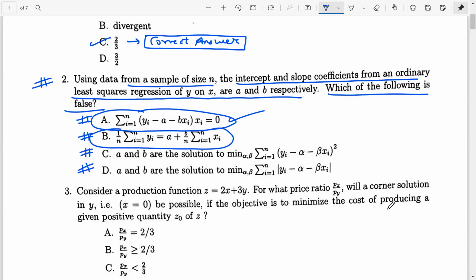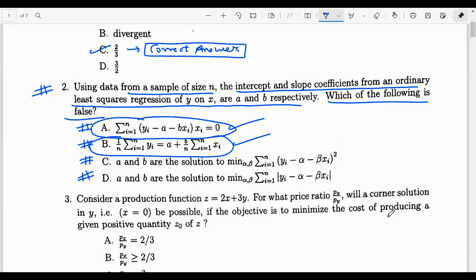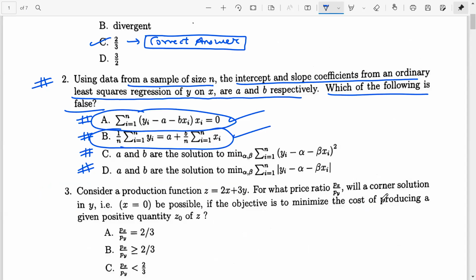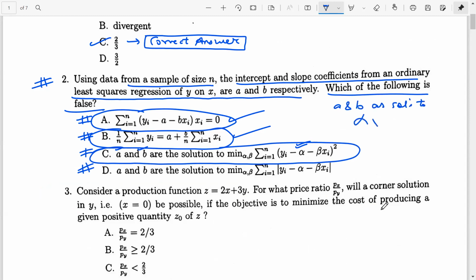This option is also correct, because we got summation yi by n equal to a plus b times summation xi by n by performing the first order condition. Option C is also correct, because that is our optimization problem in the first place. We need to find a and b as solutions to minimizing summation (yi minus alpha minus beta xi) square. On the whiteboard I've taken a and b, but you can think of a and b as solutions to alpha and beta.